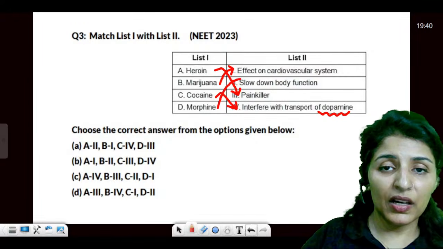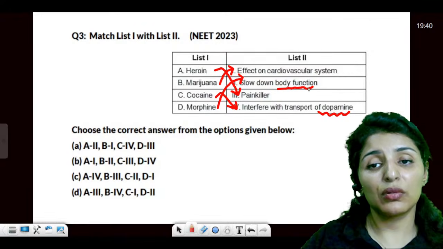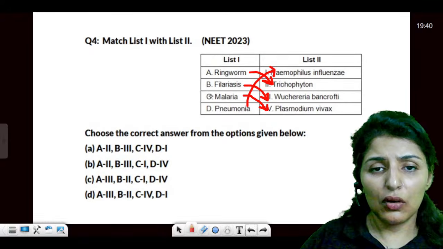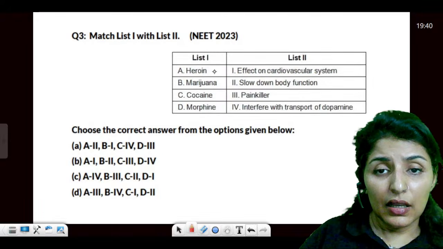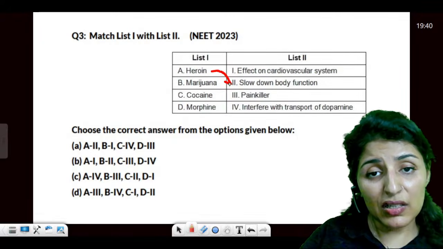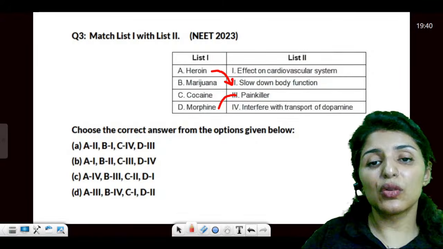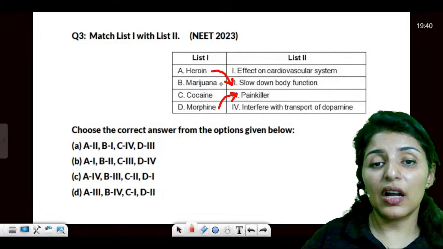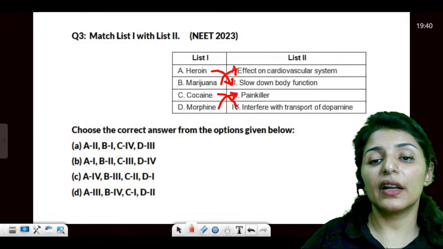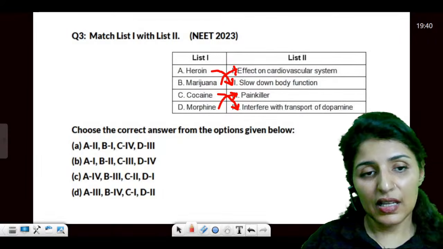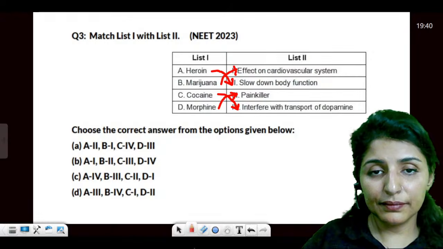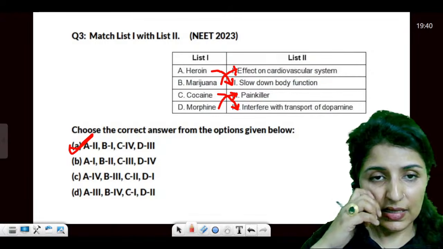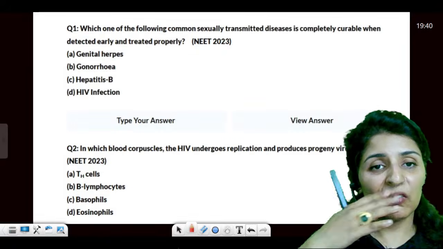Morphine is again an opiate and depressant and it will slow down the body function. But no, we have made it wrong. Okay, sorry. Heroin is not going to be used. Heroin will slow down the function and morphine will be used as a painkiller. Sorry. Marijuana will have an effect on the cardiovascular system, and cocaine will interfere with the dopamine receptors. Can we do that? A2, B1, C4, and this is the answer. Clear? Yes. Now moving on.